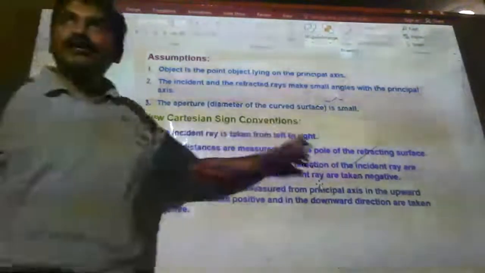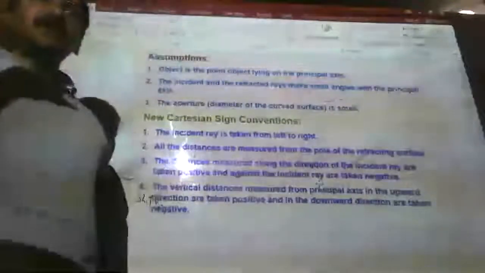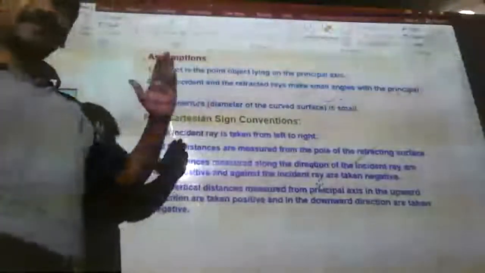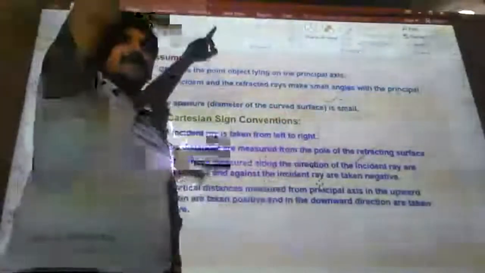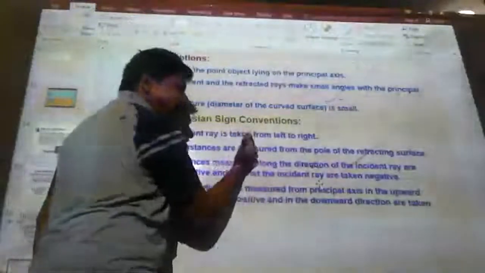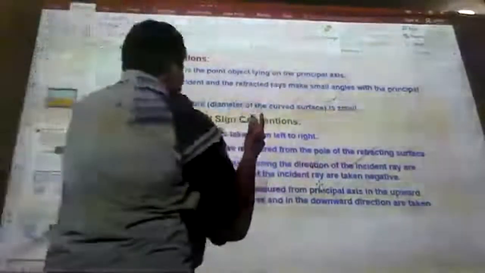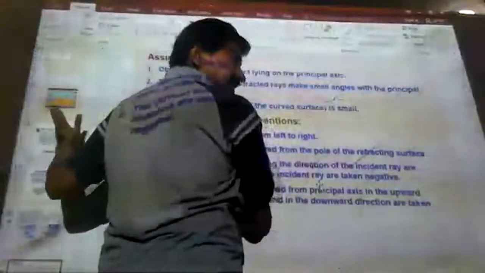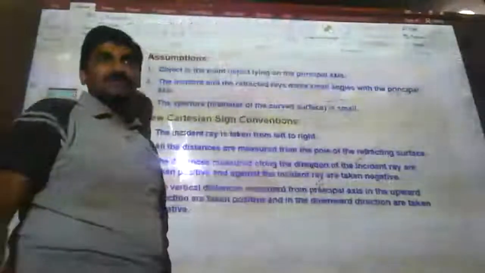Now, the Cartesian coordinate system. Simply, whatever we are taking, the normal coordinate system: left side negative x-axis, right side positive x-axis, upward positive y-axis, downwards negative y-axis. But at the origin, if you have the lens, with respect to that, we can write. From the lens to the left side, distances are negative distances. From the lens to the right side, distances are positive distances. Simple as that.